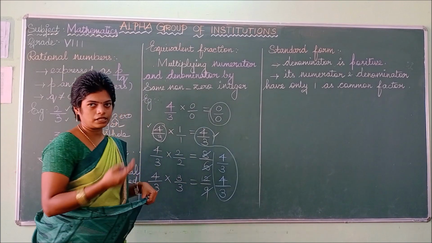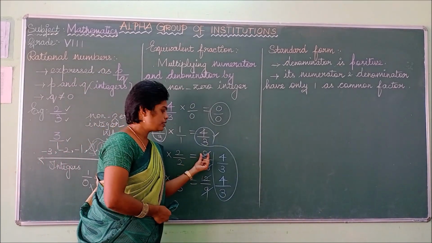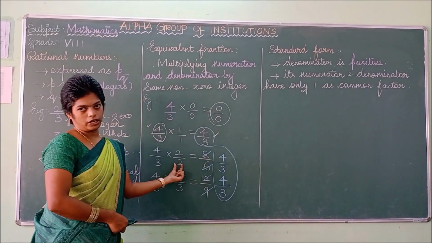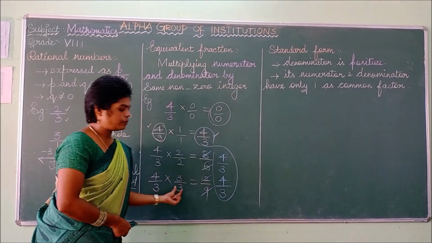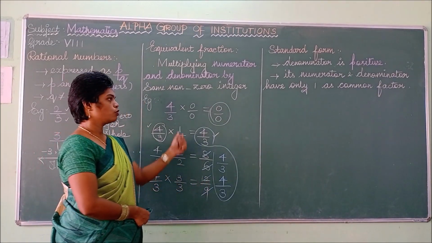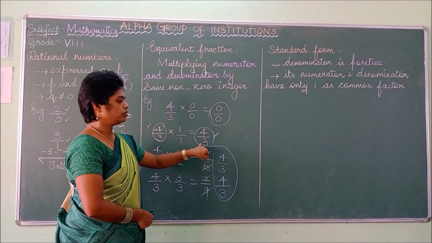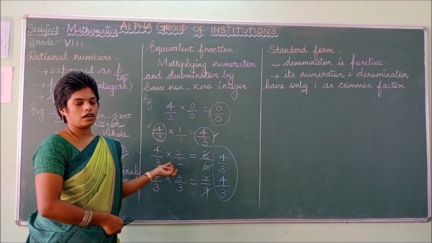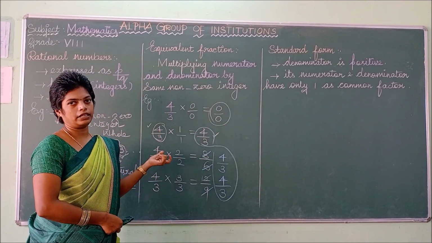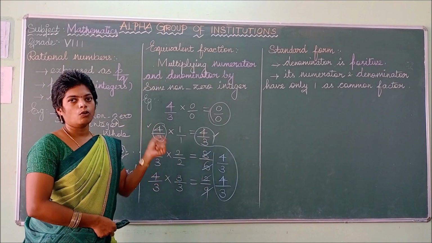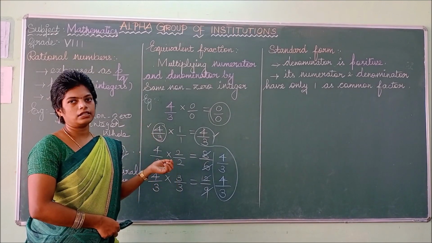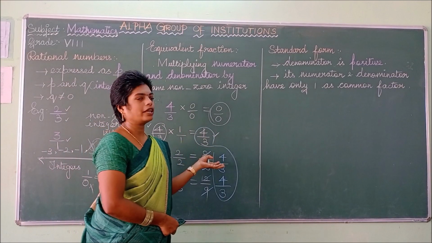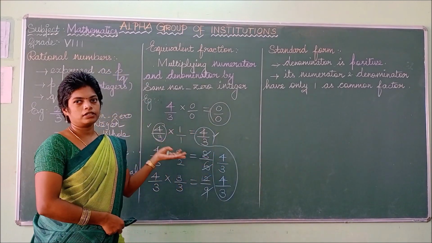Do 4 and 3 come in the same table? No. But this 8 and 6 comes in the 2 table. This 12 and 9 comes in the 3 table. So what they are saying is that the number you are writing at last will not come in another table except that one table. One only is the common factor, others should not come. So you have to cancel the given rational number.